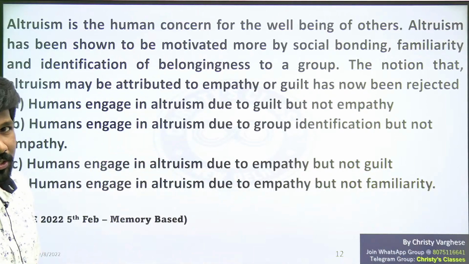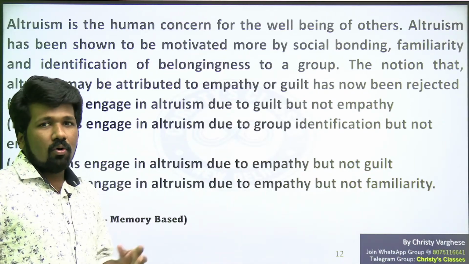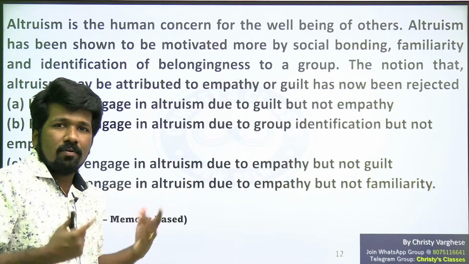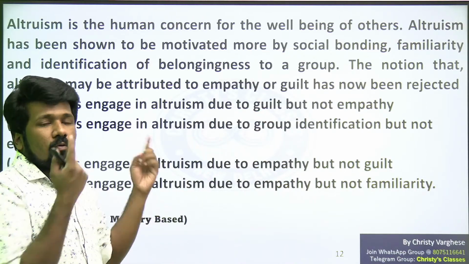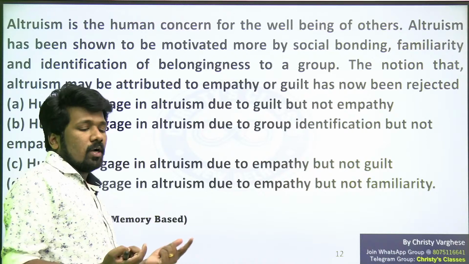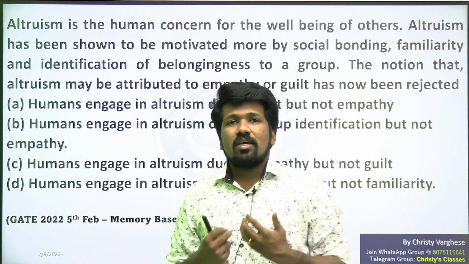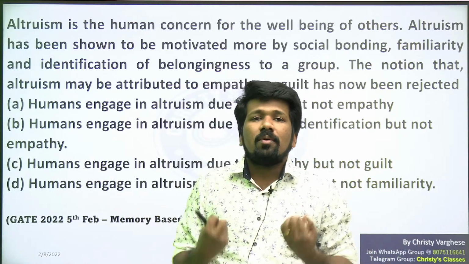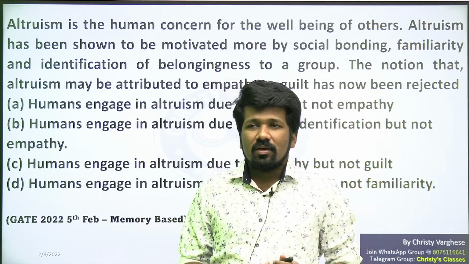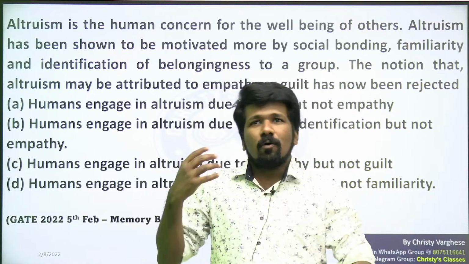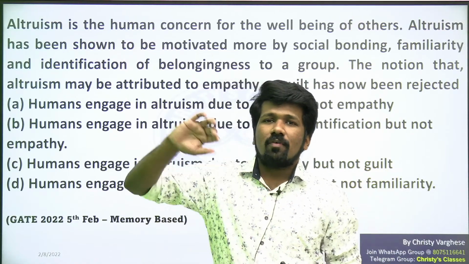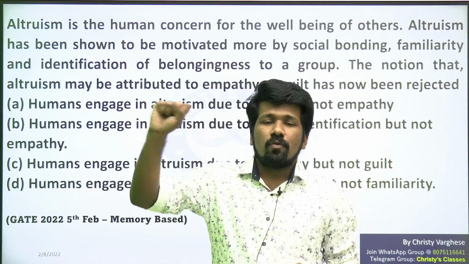If you know it, it is always good, and having more word power is always good. If you want to know the meaning of the word altruism, altruism is actually a selfless concern for the well-being of others. That means without even caring about ourselves, we are taking care of others and we are doing good for others.